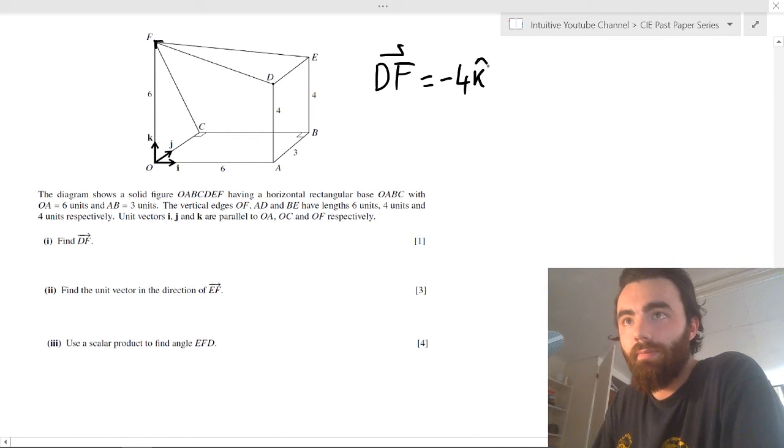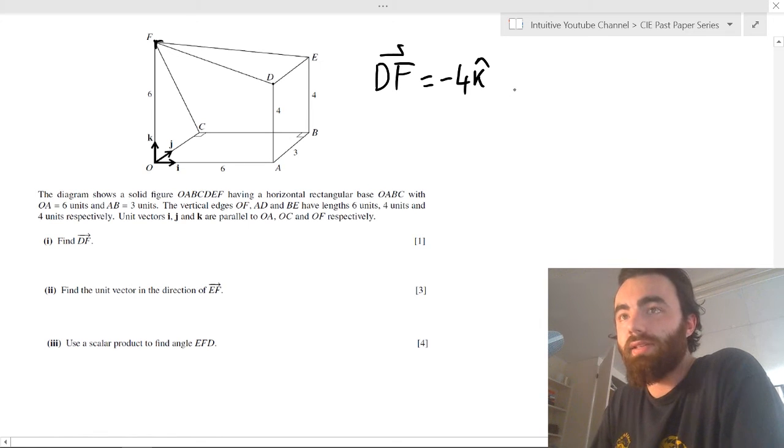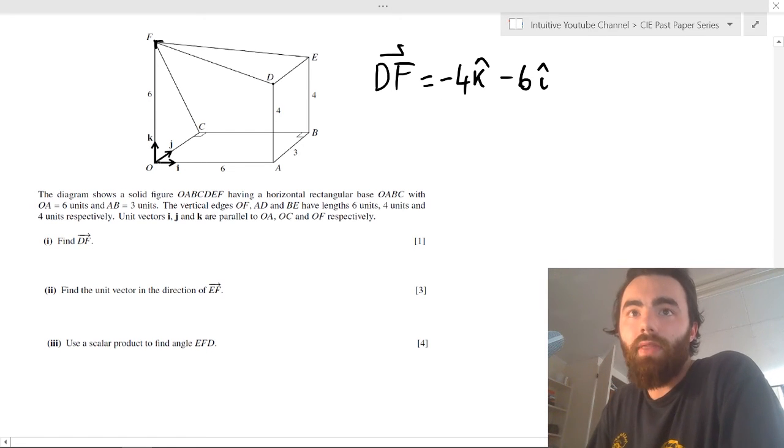Minus 4k. And then A to O is minus 6i, because it's in the opposite direction of the unit vector i. And then plus 6k.